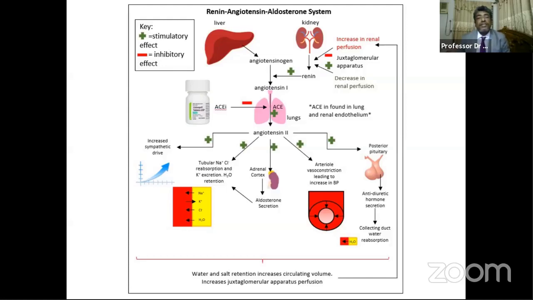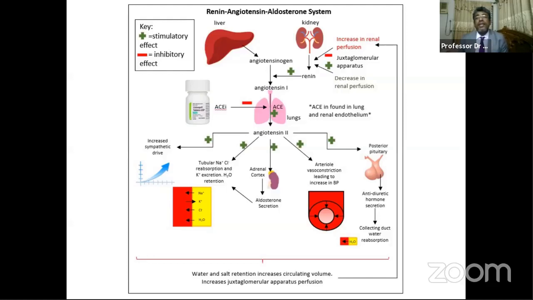But the enzyme also breaks down bradykinin into inactive metabolites. When we use angiotensin converting enzyme inhibitors, that blocks the enzyme, so it cannot block the conversion of bradykinin into inactive metabolites.